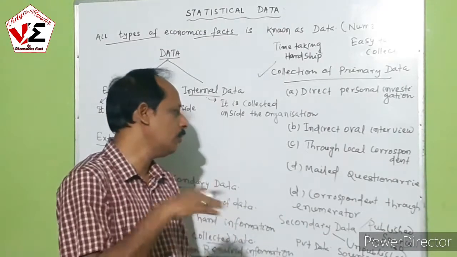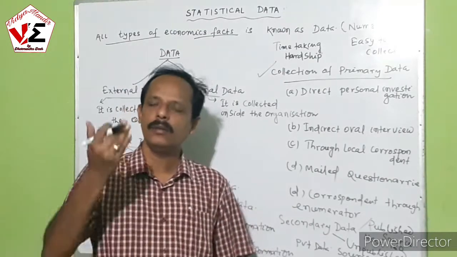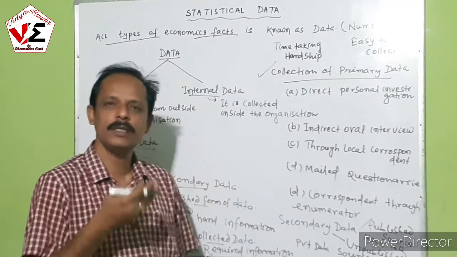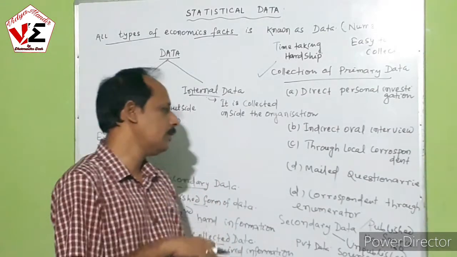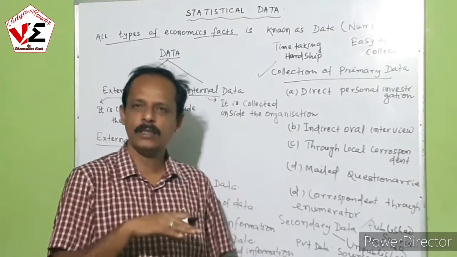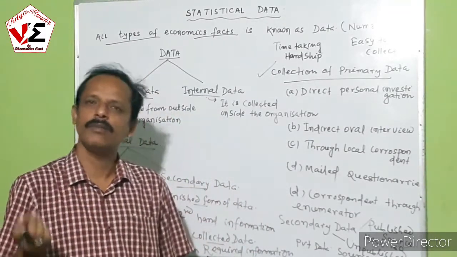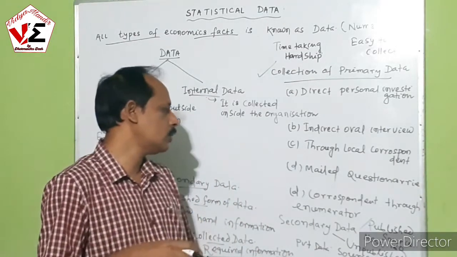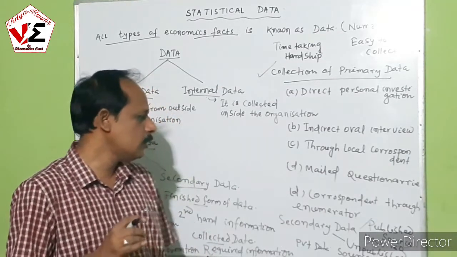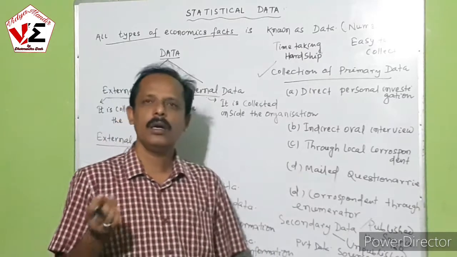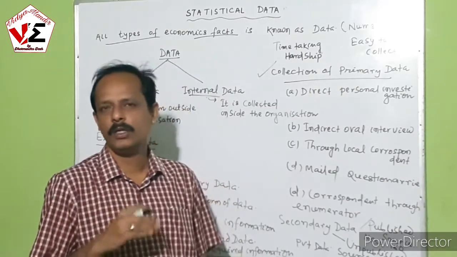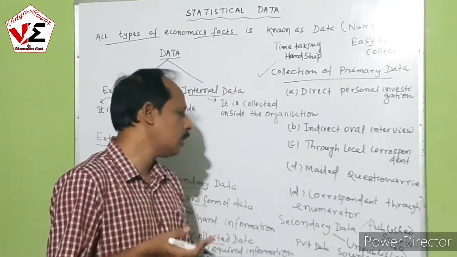By mail we send the questions, and we give sufficient space after each question. They answer the question and send it back, and we give them their required fees. That's the mail questionnaire method. Then correspondence through an enumerator. The enumerator corresponds with various people, various experts, to get the data.